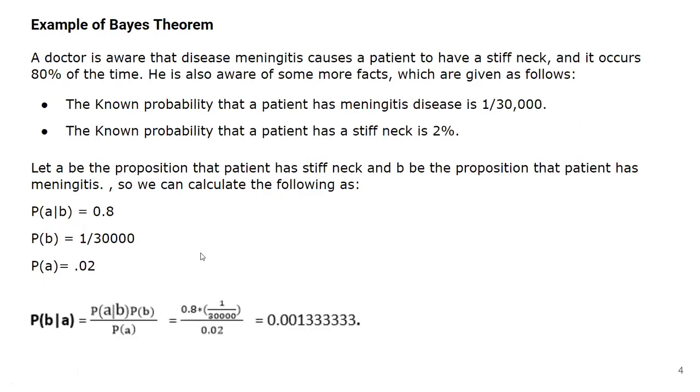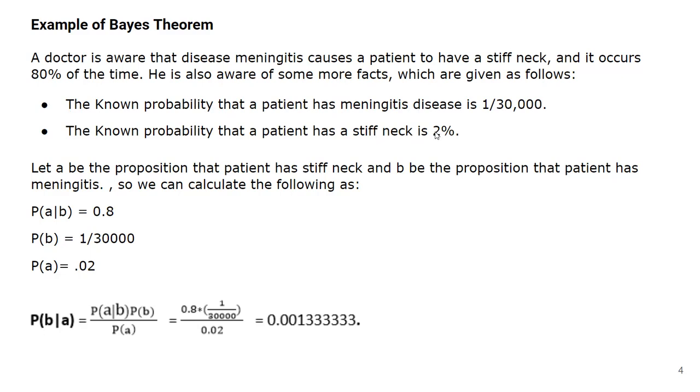Let us see one simple example for Bayes theorem. This example is not in the book, but for the sake of explanation, I have stated it here so you can understand the equation. A doctor is aware that the disease meningitis causes a patient to have a stiff neck, and it occurs 80% of the time. He is also aware of some more facts, which are given as follows. The first fact is that the known probability that a patient has meningitis is 1 over 30,000. The known probability that a patient has a stiff neck is 2%.